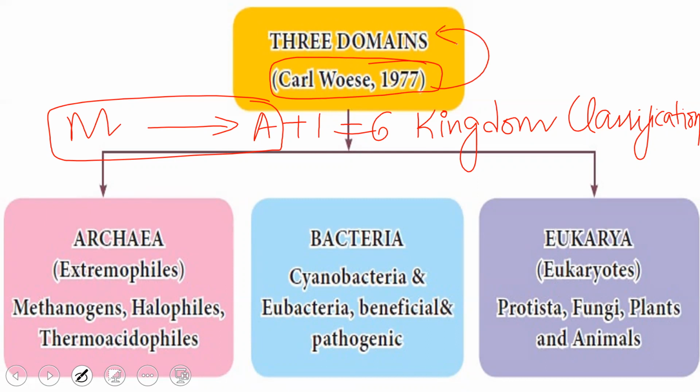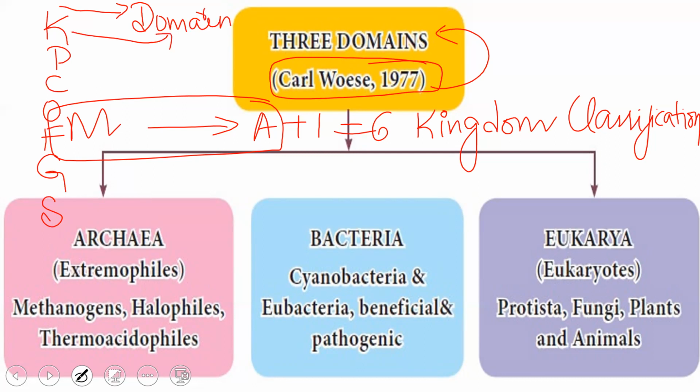So till now we have learned the hierarchy, if you remember the formula KPCOFGS, that is kingdom, phylum, class, order, family, genus, and species. So above the kingdom level comes one more category called domain. A group of kingdoms is called a domain.